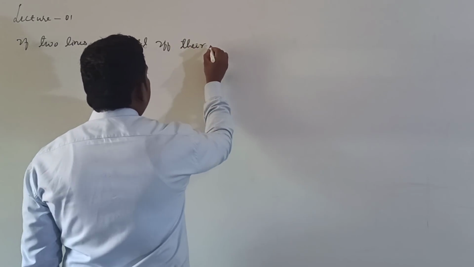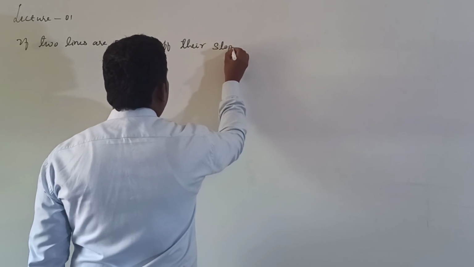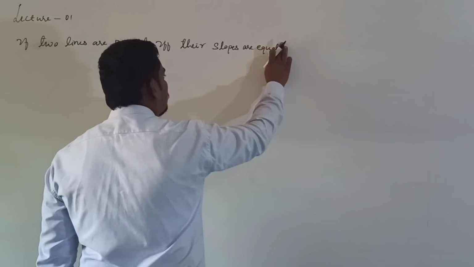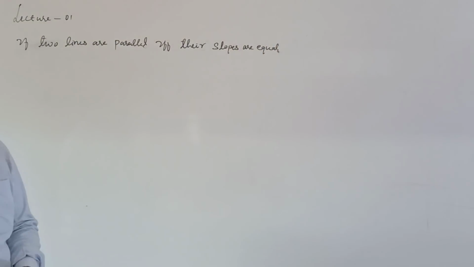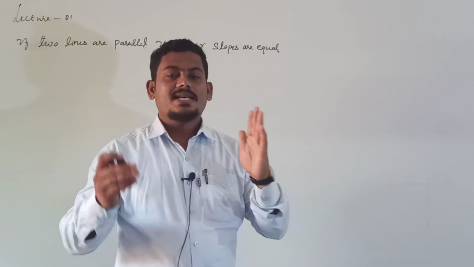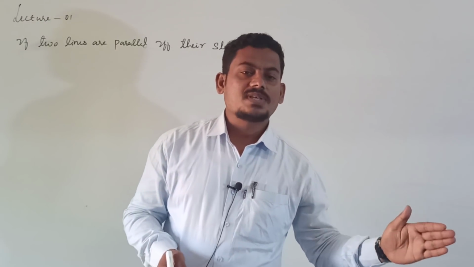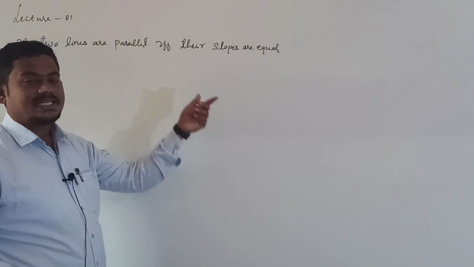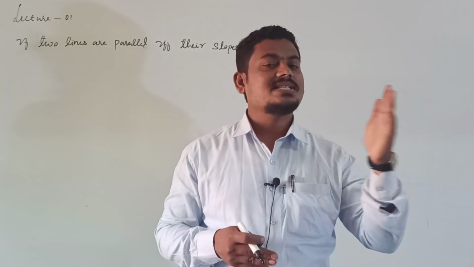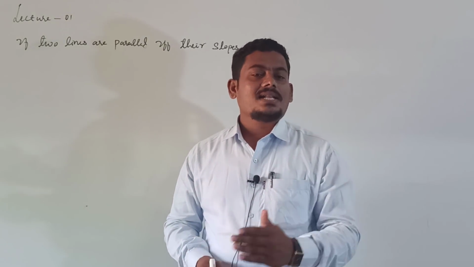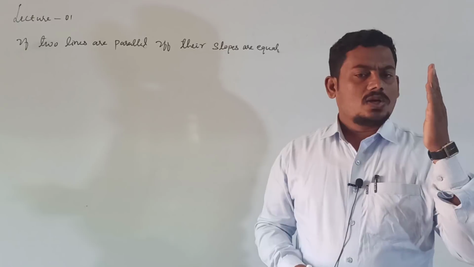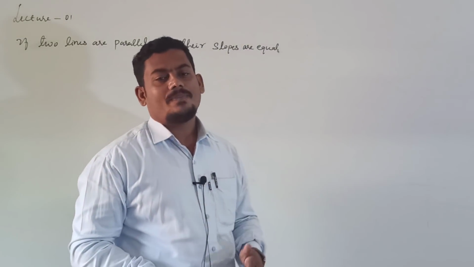If and only if their slopes are equal. This is one of the conditions. If two lines are parallel if and only if their slopes are equal, it means if two lines are parallel, then their slopes are equal, and if two slopes are equal, then the lines are parallel. This "if and only if" suggests the converse is also possible. Converse means reverse, right? If two lines are parallel, then their slopes are equal. It is one condition. If two slopes are equal, then clearly the lines are parallel.